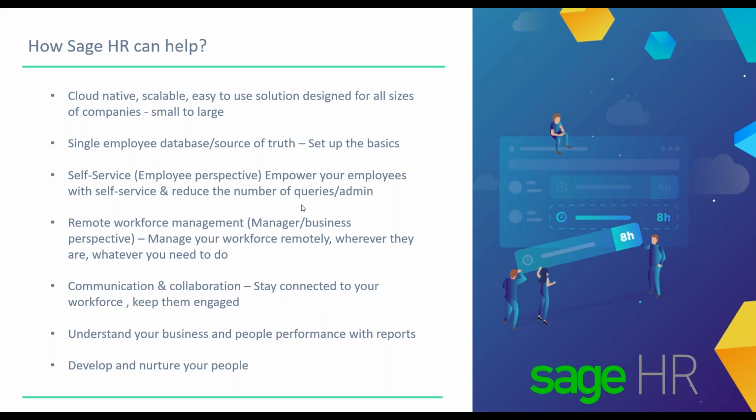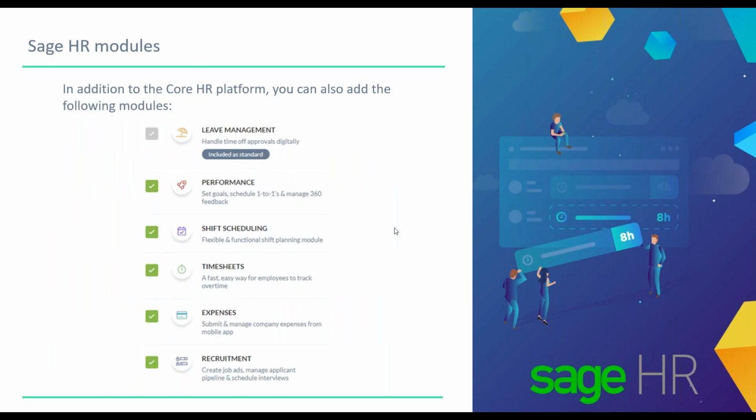So with that in mind, that falls into these particular modules. The core HR platform and leave management are both included as the standard modules, so they come straight out of the box, so to speak. But as you can see, you can also add these different modules: performance, shift scheduling, timesheets, expenses, and a recruitment module as well. But what I'm going to take you through in the session today is the core HR and the leave management, the two that come as standard.